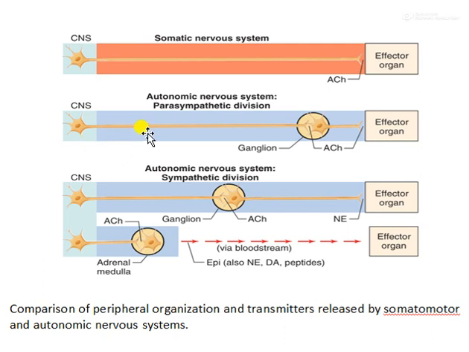This is the diagram that shows the peripheral organization and transmitter released by the somatomotor and autonomic nervous system. As you can see, the somatic nervous system releases acetylcholine on the effector organ, but in the autonomic nervous system there are two neurons, so there is one synapse also, and all preganglionic fibers release acetylcholine. But in the case of sympathetic, some release noradrenaline and some release acetylcholine.